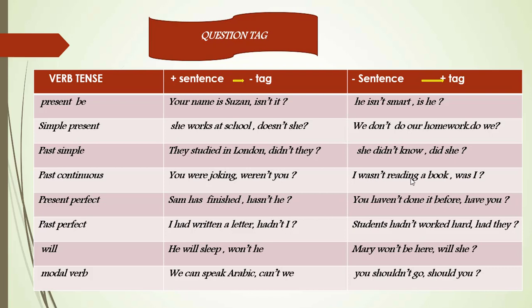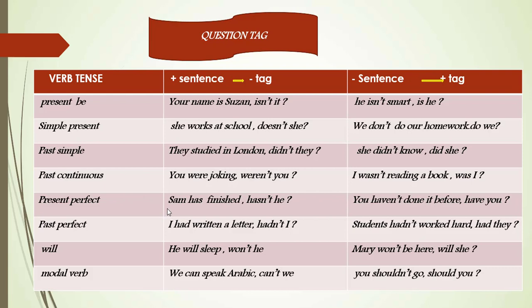Then another example: I wasn't reading a book, was I? So here we have wasn't reading, which is negative. So the question tag, was I, is positive. After that we have present perfect.